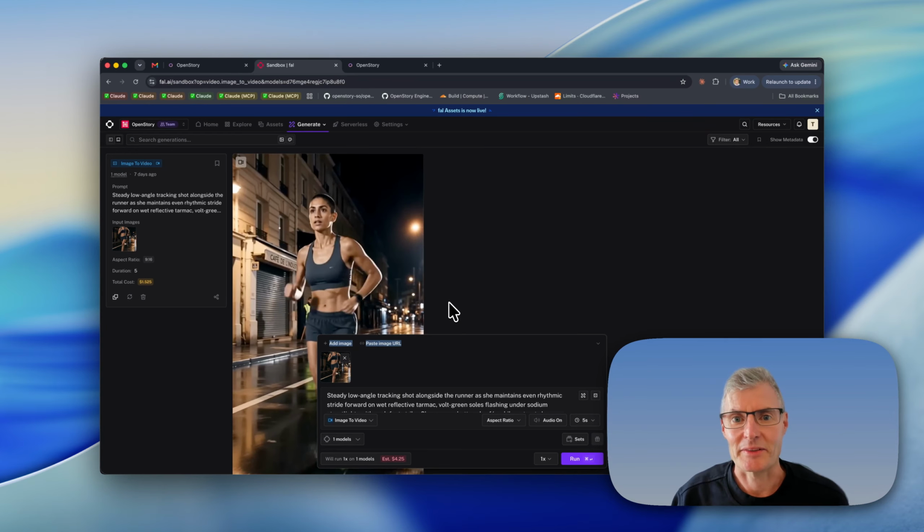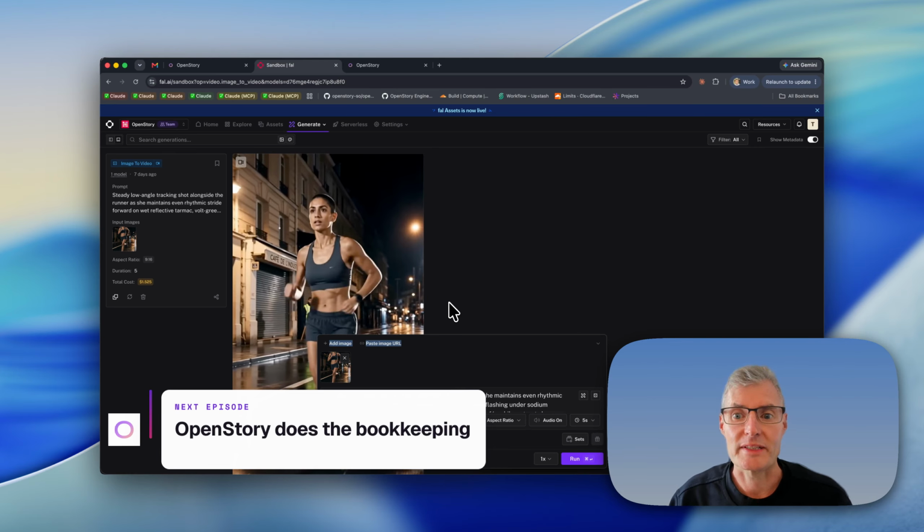And that's the manual method. Nothing about it needs OpenStory. It works in any tool that takes reference images. But that was one character in one shot. A film is a cast of characters across hundreds of shots, and nobody wants to do this by hand every single time. So next episode, OpenStory does all of this automatically, and we take reference images one step further than start frames into the video model itself.